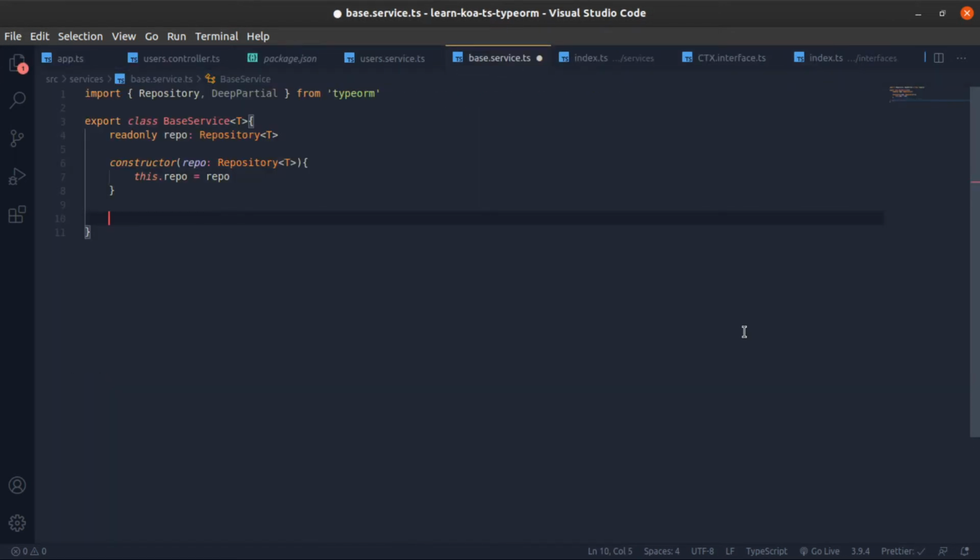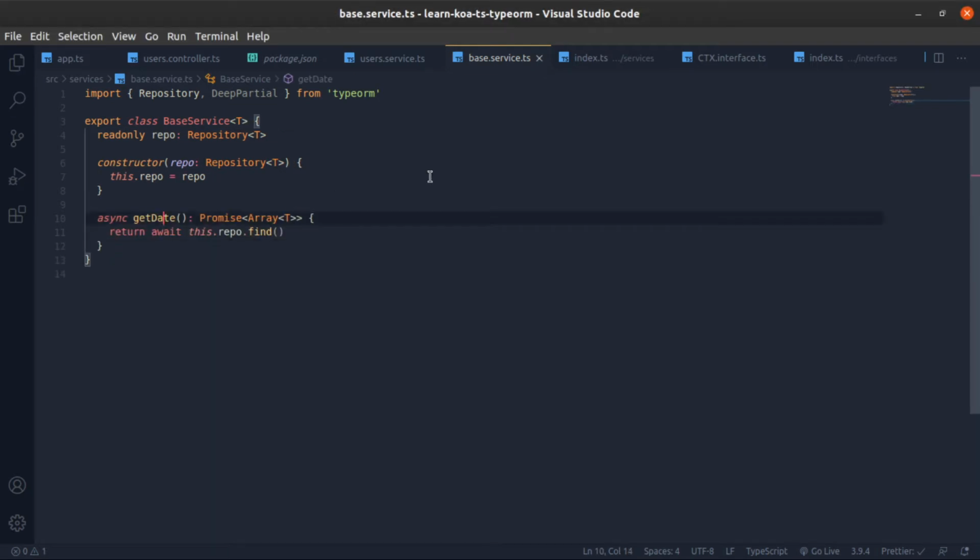And now we'll create maybe the base functions that all of them will have. Maybe getData like this. This will return await this.repo.find. This will return everything. I mean, it's not the best implementation. There should be pagination and a lot of things. I will do this eventually, but this is at the beginning. This is what it is. So this is async, and we will await this.